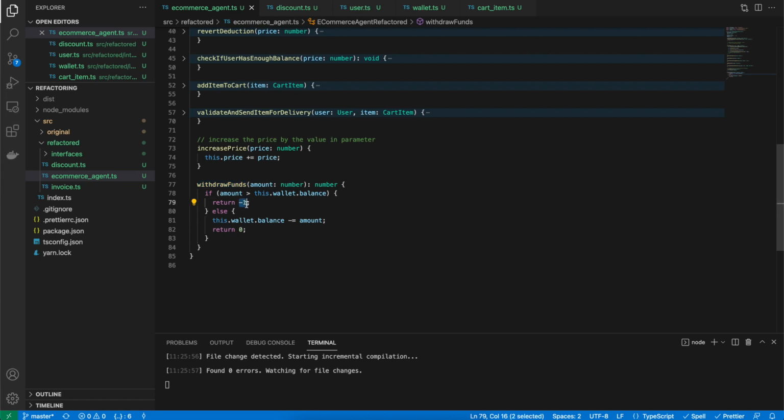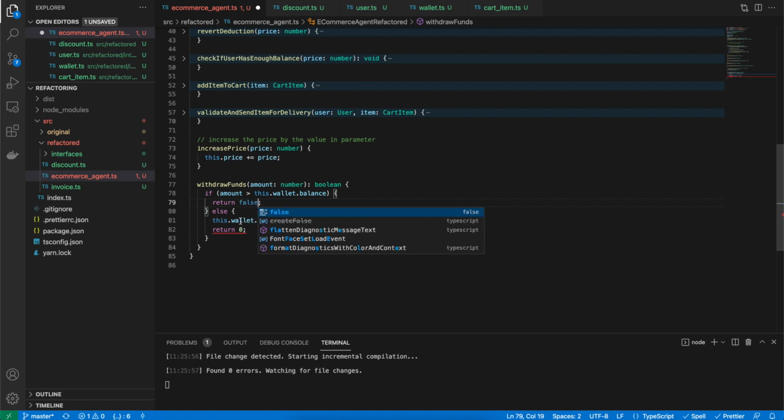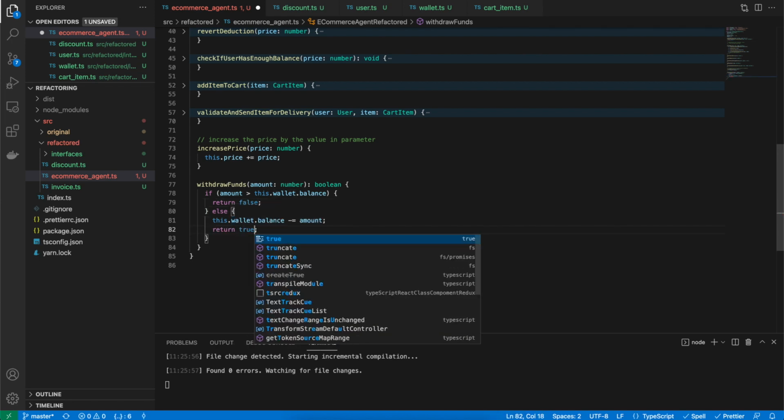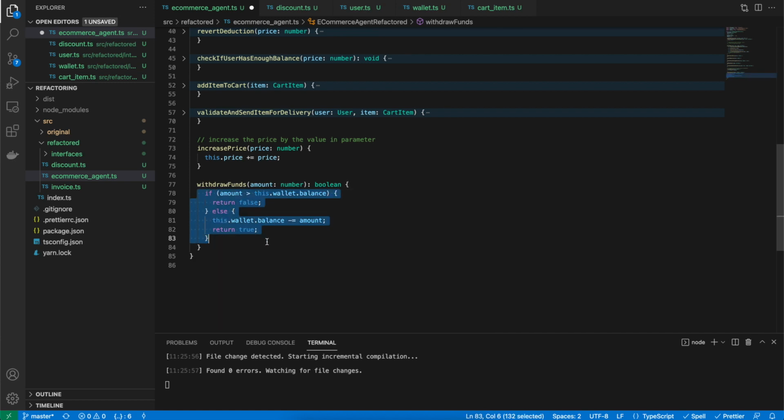Sometimes we end up doing this where the return type defines the success of a method. You can also say, oh, why are you returning -1 or 0? Why don't you return a boolean? Okay, I can do that too, false or true. But it only makes sense if you're doing anything with these values. But do you really want to do something with the value when you're saying, I want to withdraw funds? That's all the function is supposed to do.